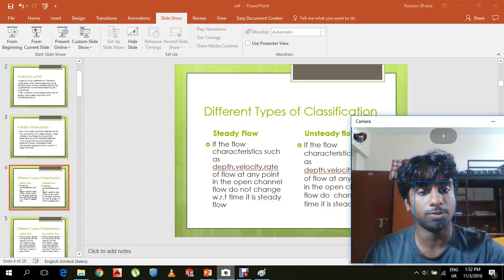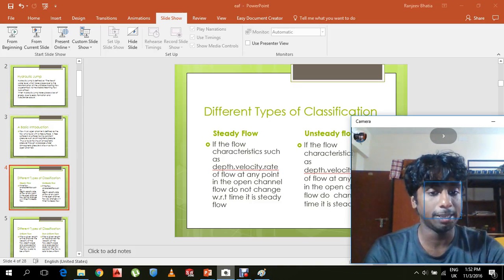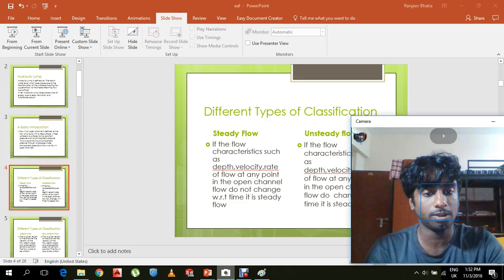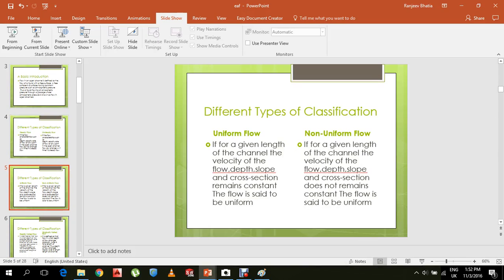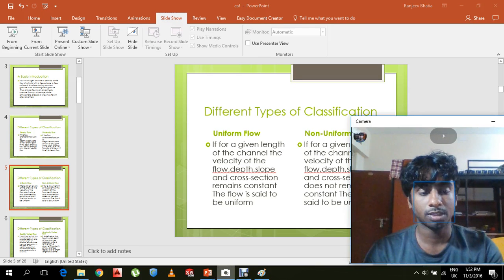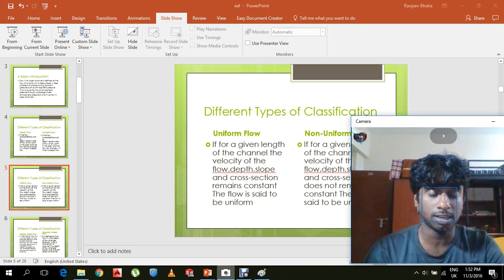If, however, the flow characteristics such as depth and velocity of flow at any point in the open channel do change with respect to time, then it is called unsteady flow. The other type of classification is uniform flow and non-uniform flow.